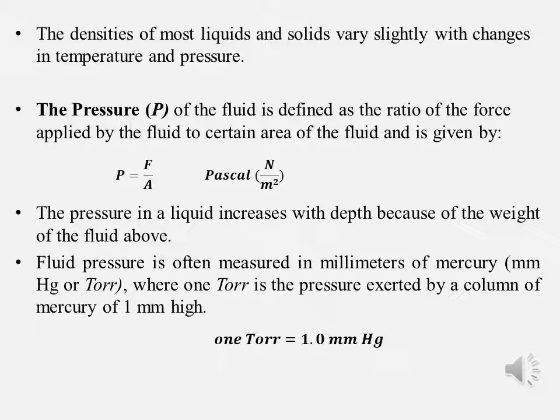The pressure, P, of the fluid is defined as the ratio of the force applied by the fluid, in Newton, to a certain area, in square meter, of the fluid. The pressure in a liquid increases with depth because of the weight of the fluid above. Fluid pressure is often measured in millimeters of mercury, mmHg or torr, where 1 torr is the pressure exerted by a column of mercury of 1 millimeter high.